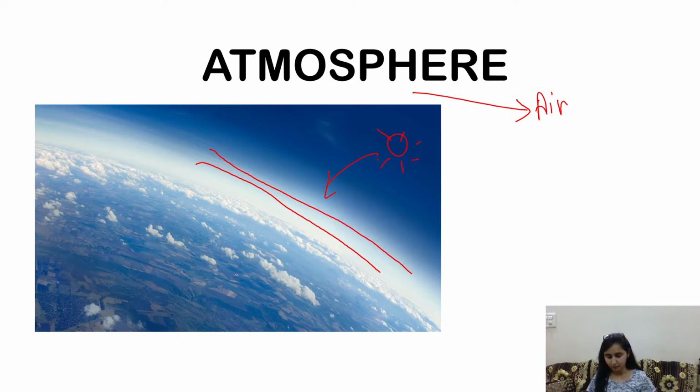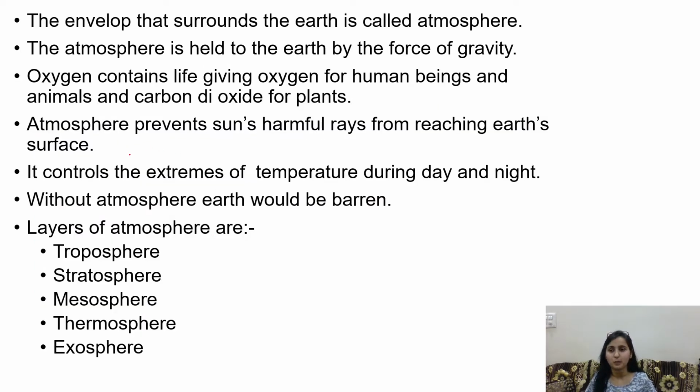The atmosphere prevents the sun's harmful rays from reaching Earth's surface. It controls extremes of temperature during day and night. Without the atmosphere, Earth would be barren. Barren means there would be no life on Earth if there is no air.